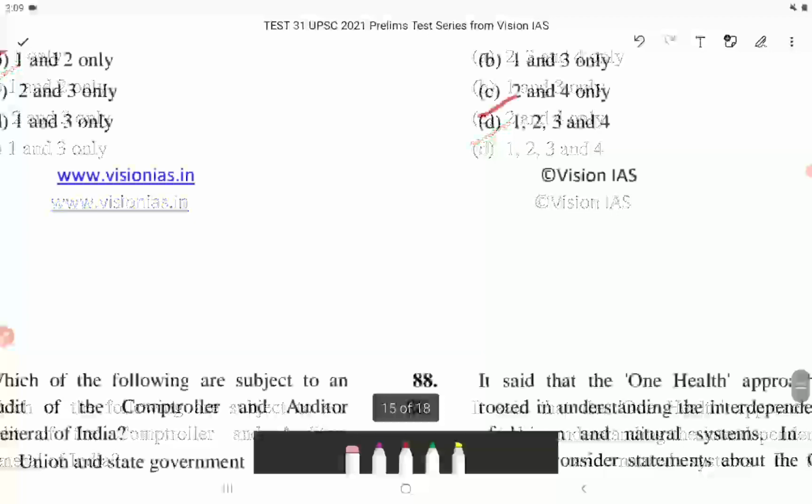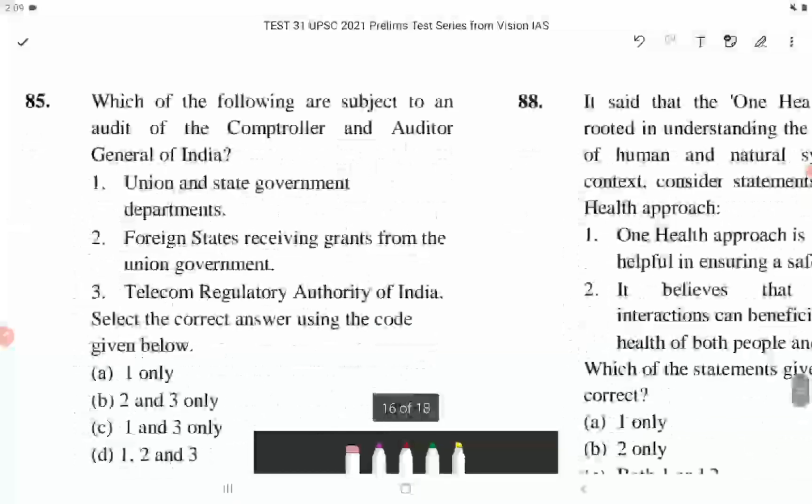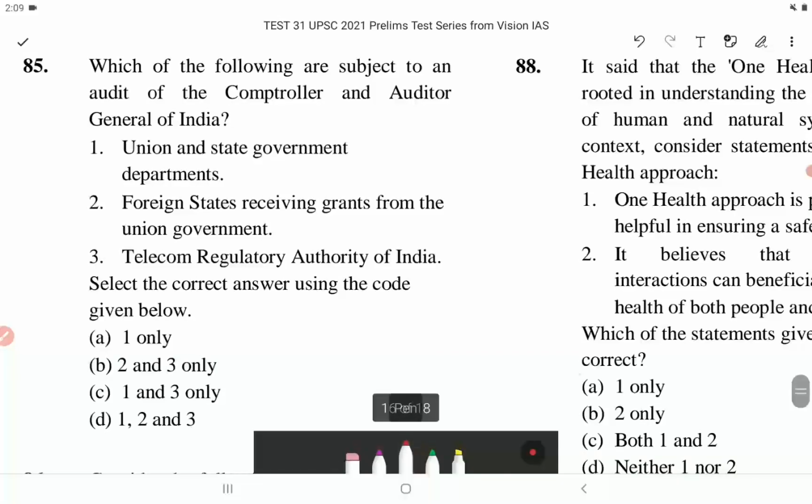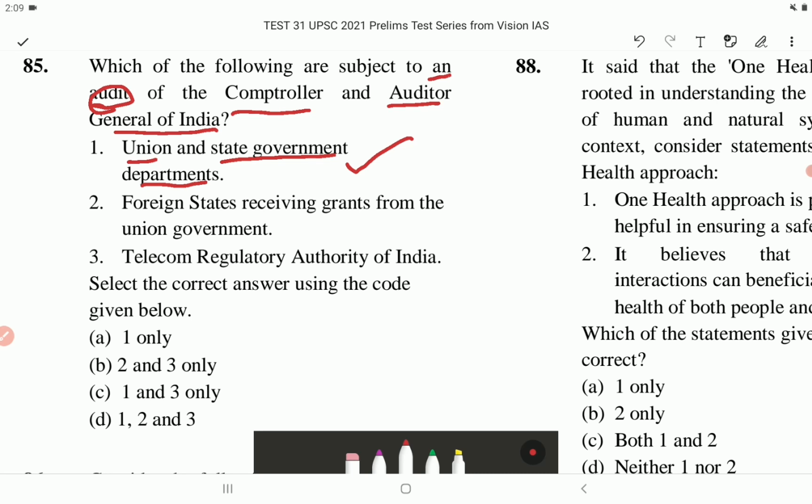Now let's come to next question, that is question number 85. Which of the following are subject to an audit of the Comptroller and Auditor General of India? Number 1, Union and state government departments. Yes, of course, they are under the audit of the Comptroller and Auditor General of India. Number 2, foreign states receiving grants from the union government. No, they are not subject to audit of the CAG.